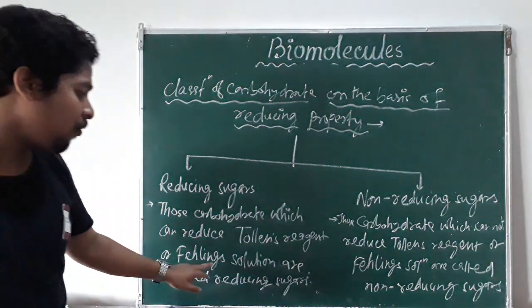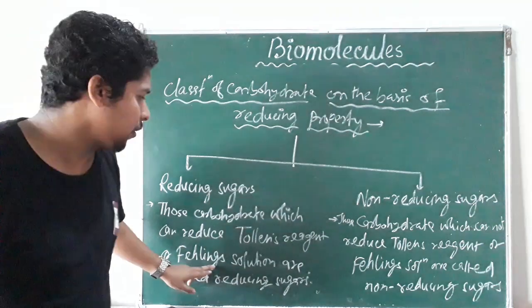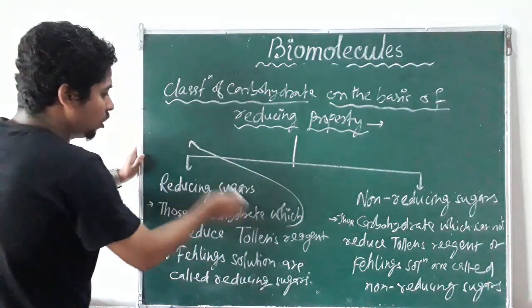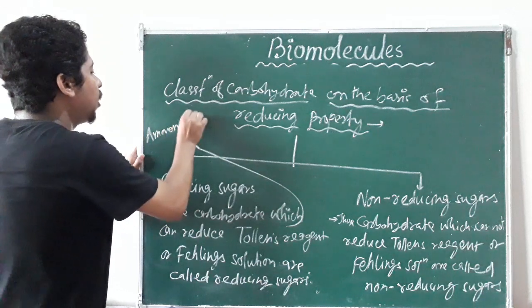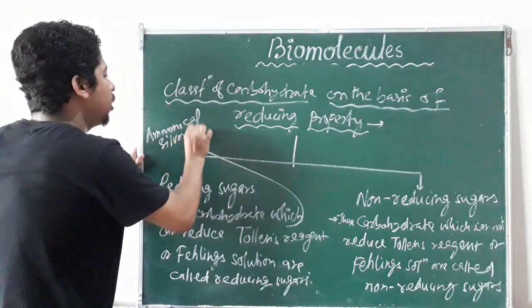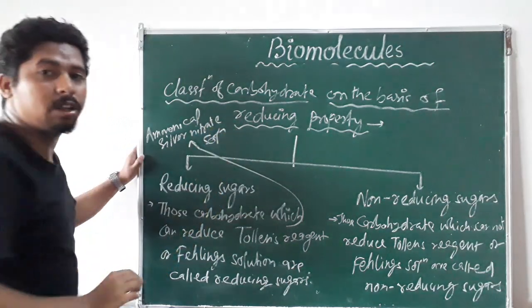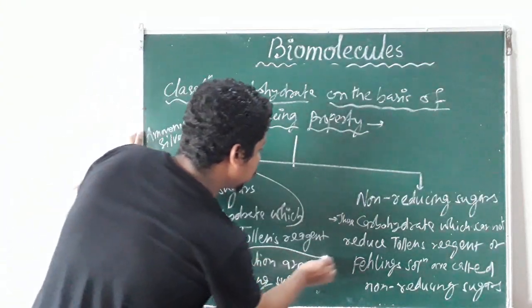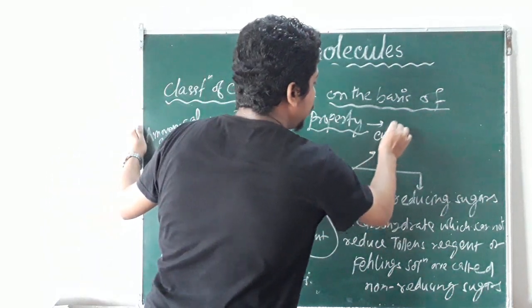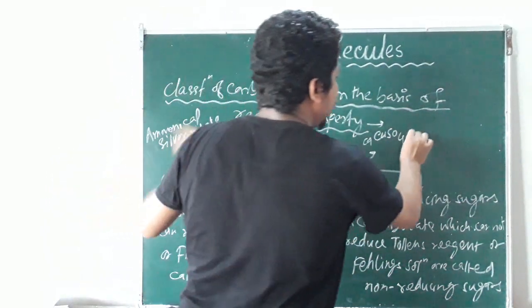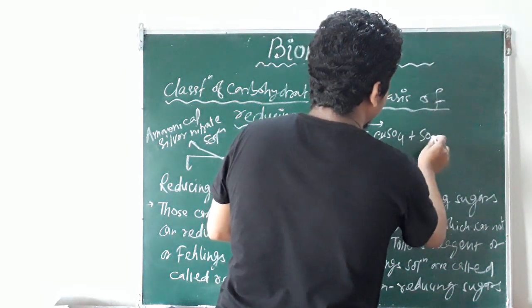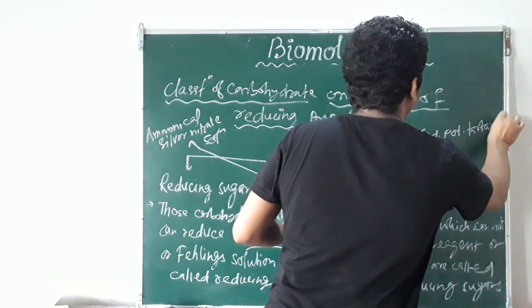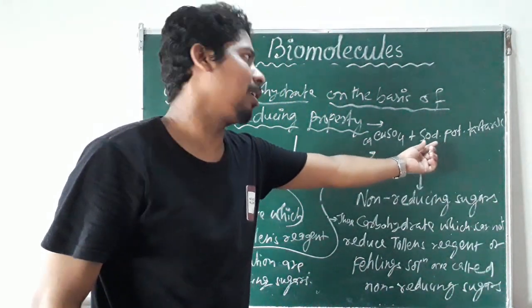And Fehling's solution is a mixture of an aqueous solution of copper sulfate and sodium potassium tartrate.